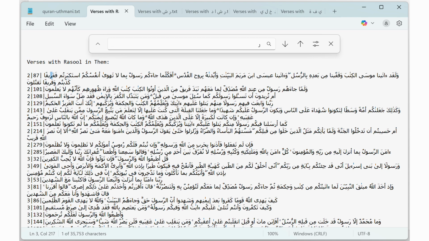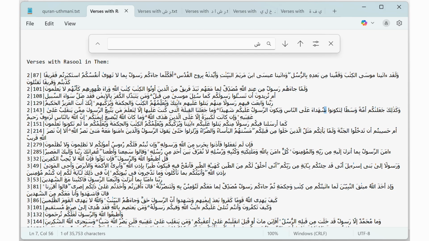Now use the same search function, Control F, to search for all the verses that have the Arabic letter Ra in it, which is the first letter of Rashad Khalifa's name. This is going to be all the verses in your text file because all of these verses already contain the word rasool in it, which already has the letter Ra. So now use the search function again to search for all the verses with the second letter of Rashad Khalifa's name, which is Sheen. Select those verses and copy and paste them into another blank text file.